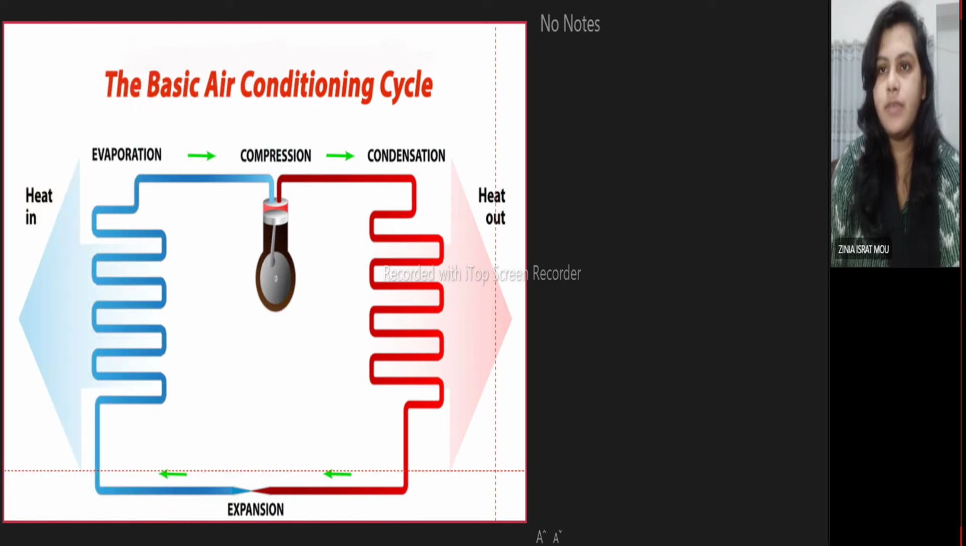So let me analyze the basic air conditioning cycle working. Step 1, heat is absorbed by the evaporator coil. The warm air inside your house is drawn in through a vent and blows over the cold evaporator coil. Step 2, the compressor raises the refrigerant temperature. Step 3, heat is transferred outside. Step 4, refrigerant gets cold and the process repeats.